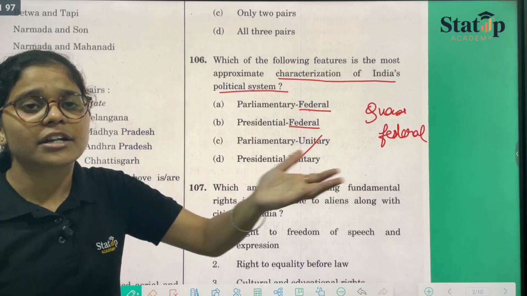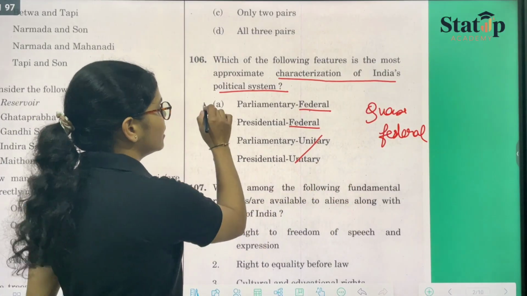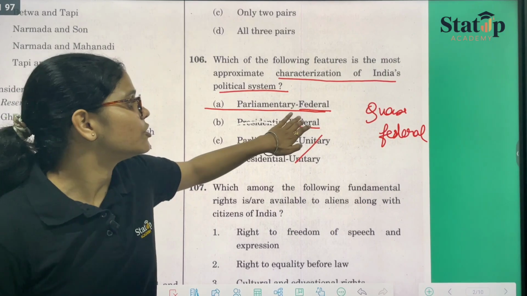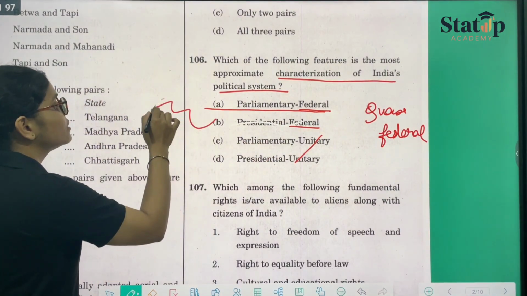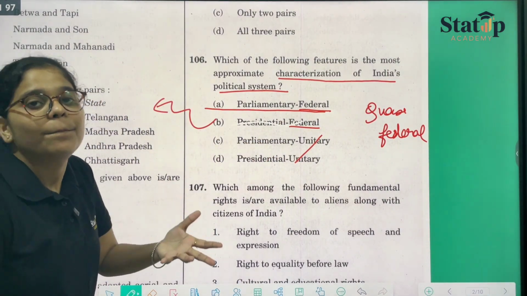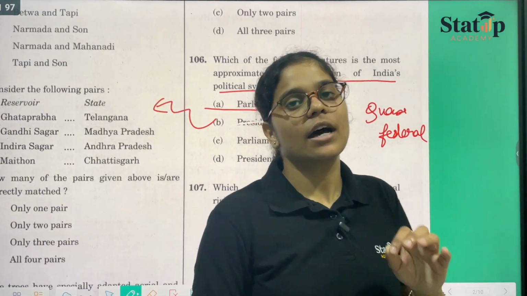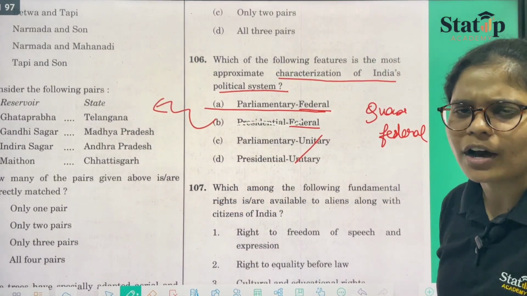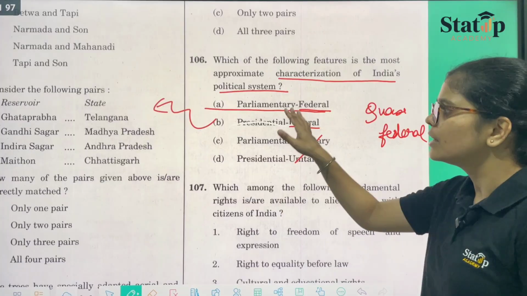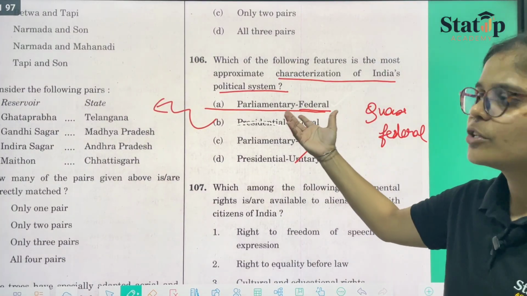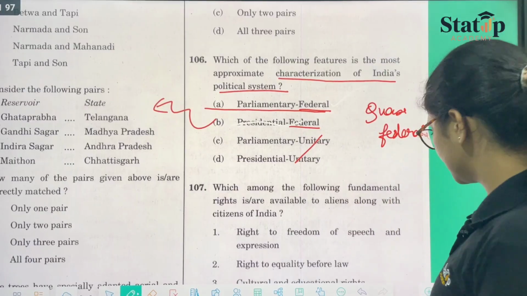Quasi means the center will be having the power, and therefore it becomes parliamentary federal and not presidential, because the president is just the nominal head, whereas the PM is the actual head. Therefore, it becomes parliamentary federal. Like this, you can solve the little questions that are asked.